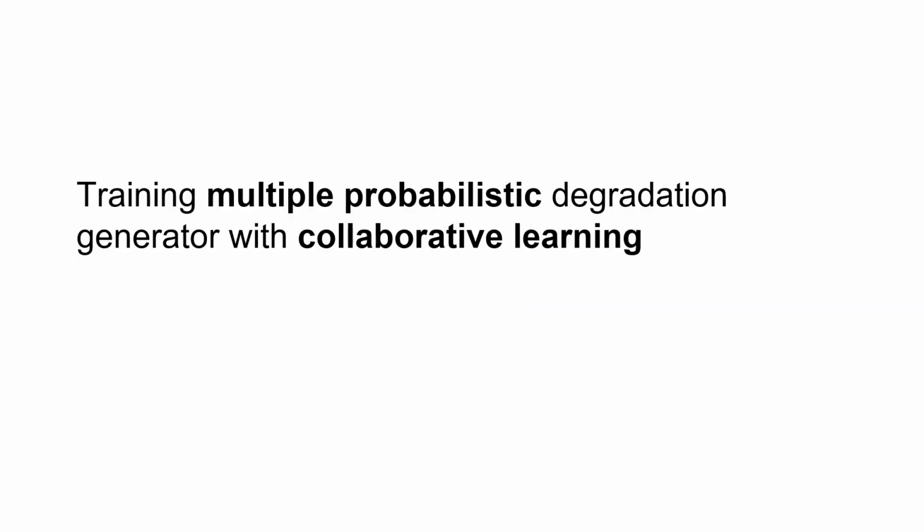In summary, we propose to train the probabilistic degradation generator to better approximate the degradation process, which is often stochastic in the real world. Furthermore, we train multiple such generators with different model architectures to increase the mode coverage. Lastly, we showed that upsampling networks can be effectively learned with the collaborative learning strategy.